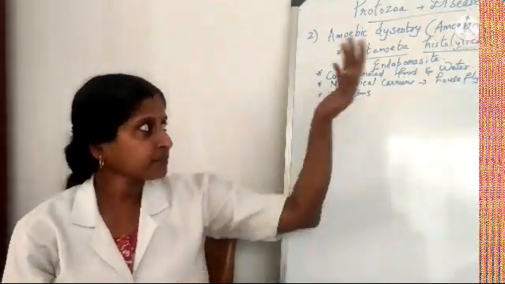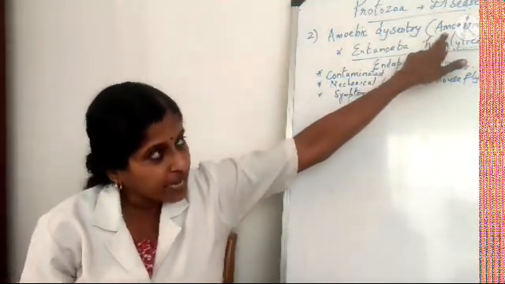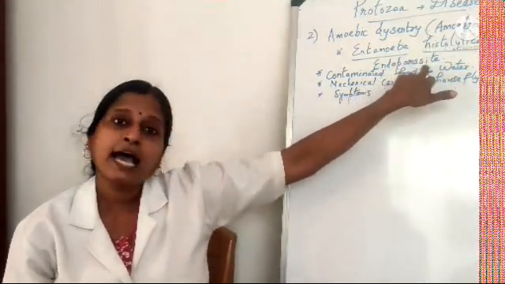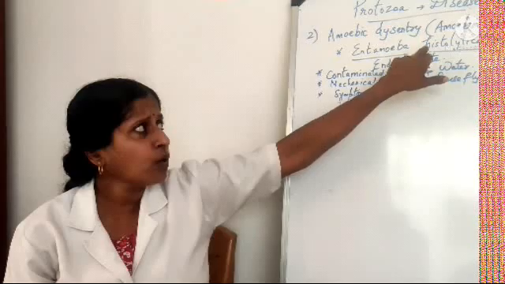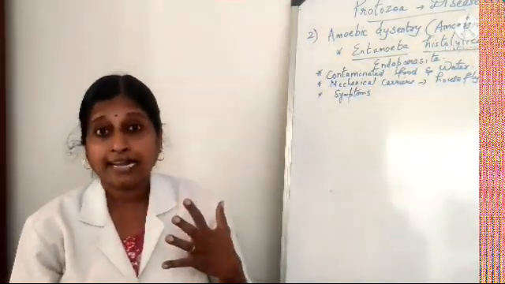Is that clear? Yeah. So amoebic dysentery is otherwise called amoebiasis. It is caused by Entamoeba histolytica and it is an endoparasite. Okay. Now what is this disease actually, what is getting attacked?